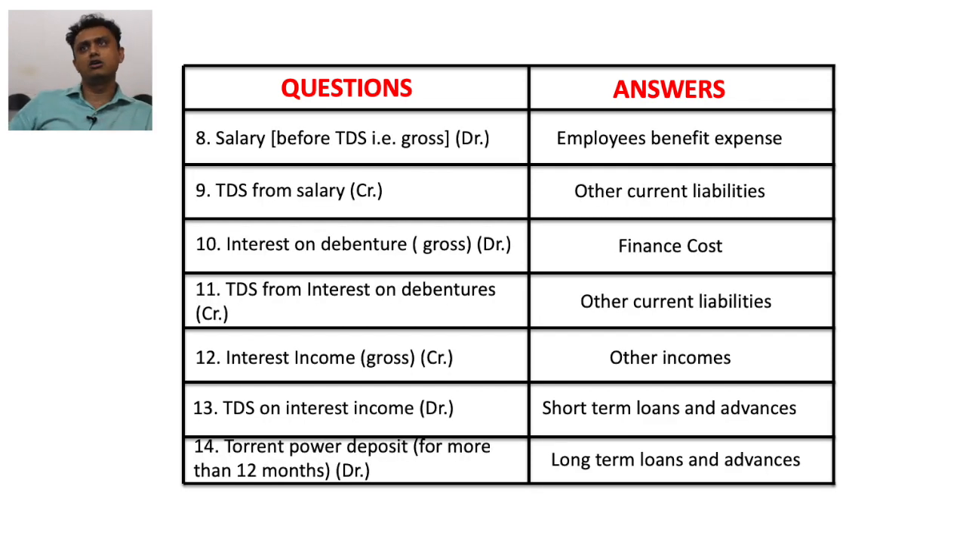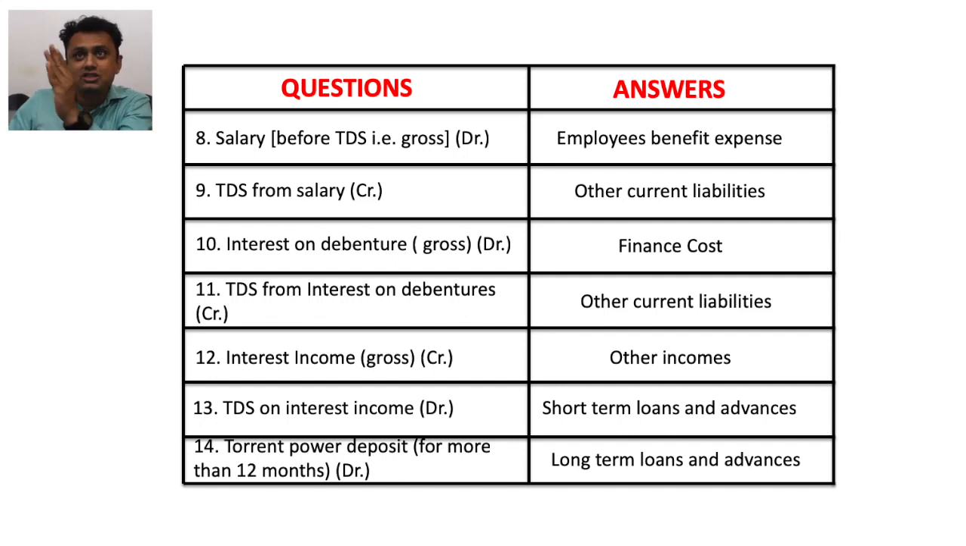Now salary. Obviously it is our expense. It is written down under the head of administrative and selling expense, and we write employee benefit expense. TDS from a salary, credit balance, it is our liability. So we write it down under the head of other current liabilities.